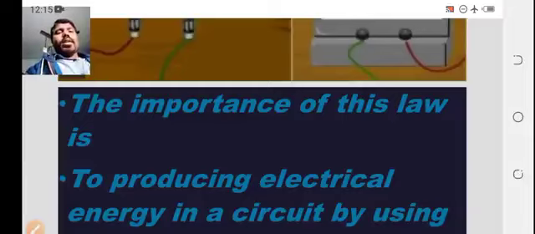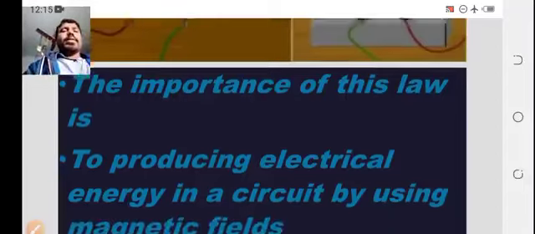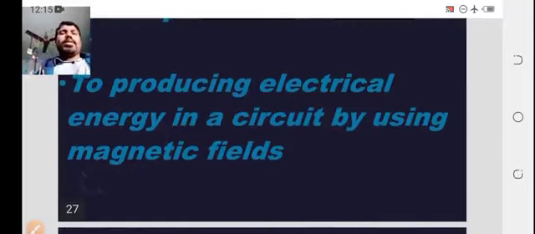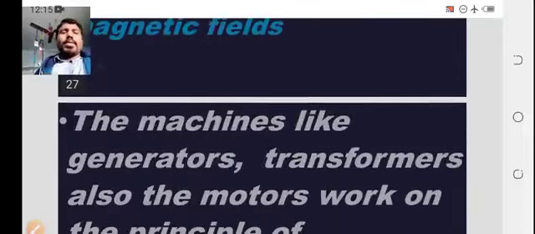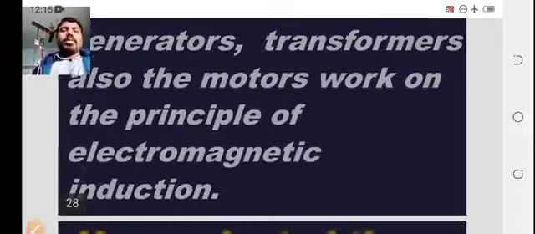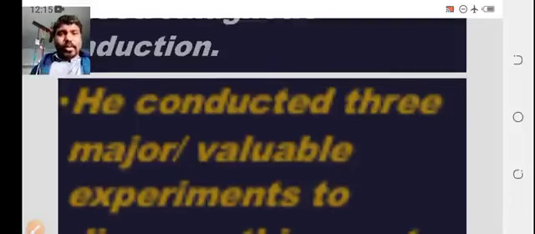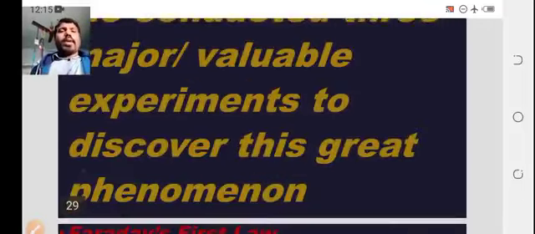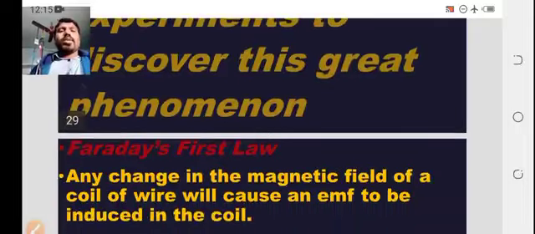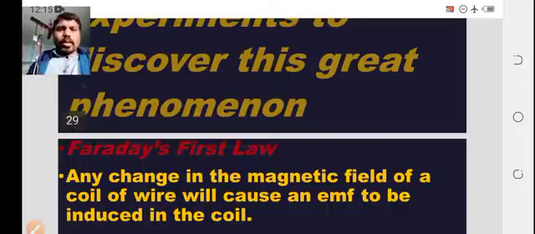The importance of this law, Michael Faraday's law, is producing electrical energy in a circuit by using a magnetic field. This is another modified form of Faraday's law. Machines like generators and transformers work on electromagnetic induction, just as we discussed. Faraday conducted many experiments to understand this great phenomenon, and during these experiments he introduced some laws. These laws are considered Faraday's laws of induction.